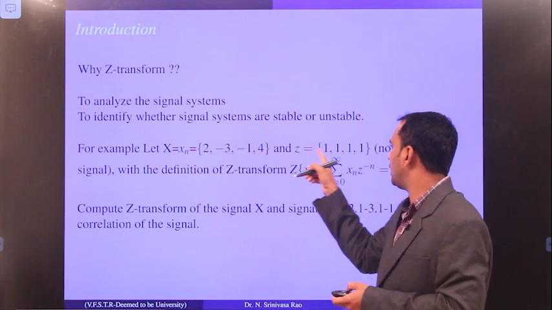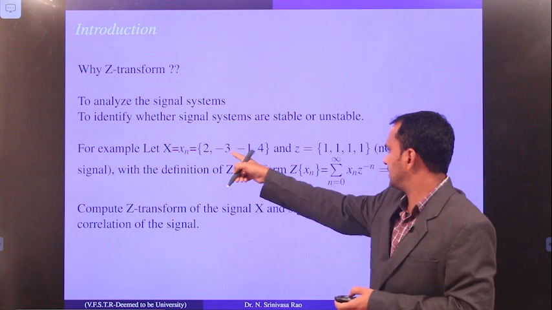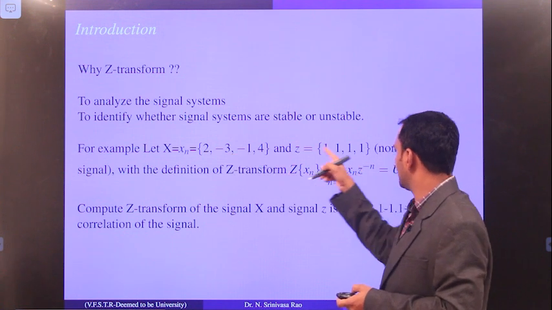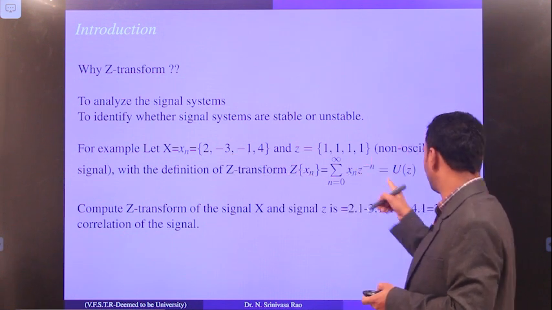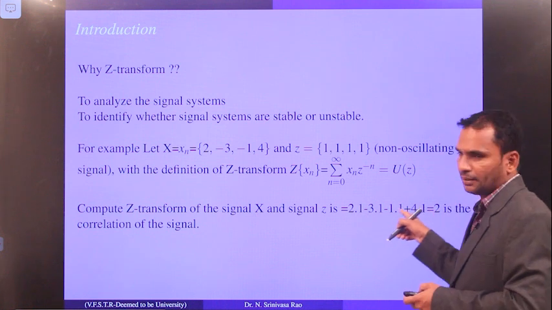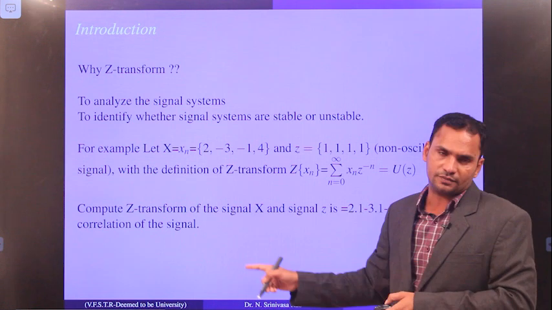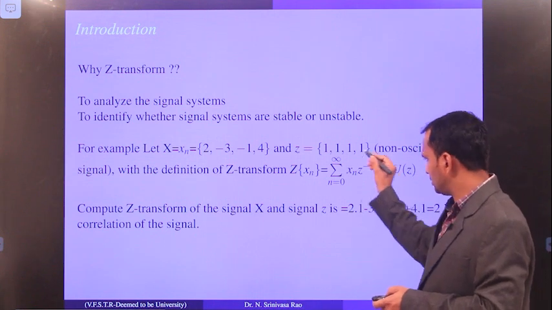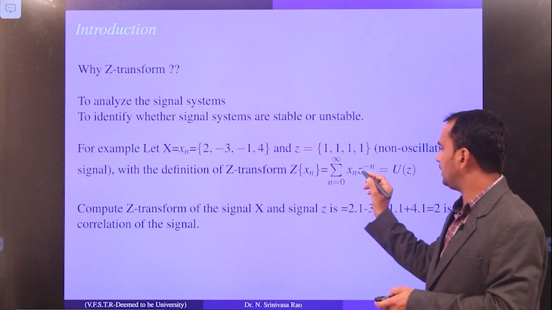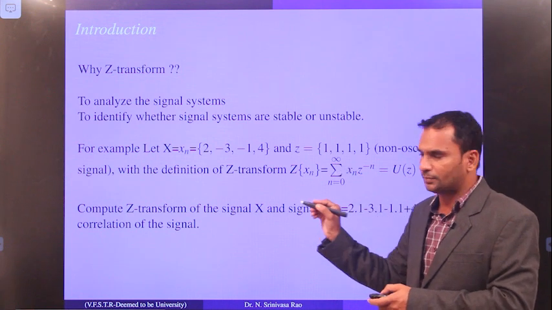So 2 into 1, minus 3 into 1, minus 1 into 1, plus 4 into 1. If you calculate this summation, you get 2. Here 2 is called the correlation of the signals. I will explain the Z transform definition in more detail later.